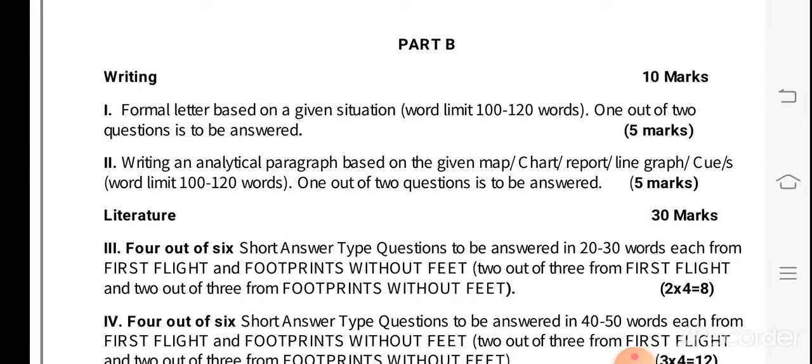There will be another analytical paragraph based on the given map, chart, report, line, cues, etc. Its word limit will also be 100 to 120, and two options will be given to us, out of which we have to do only one. It will also be of 5 marks. Then the literature part.